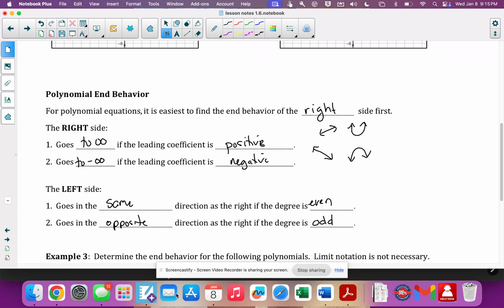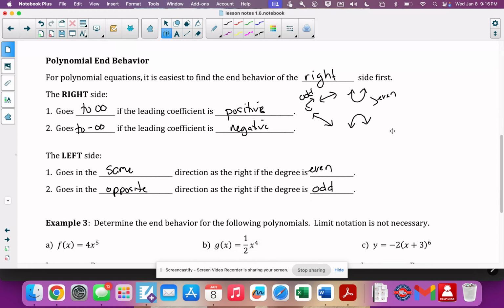Literally. And again, the way I normally tell everybody to remember is that all odd functions behave like linear, and all even functions behave like parabolas, as far as end behavior. Both sides up, both sides down.